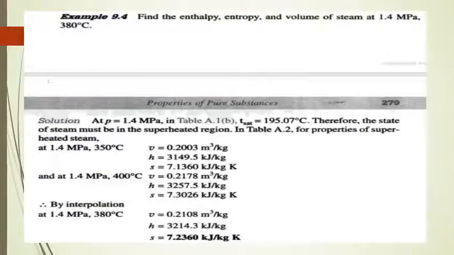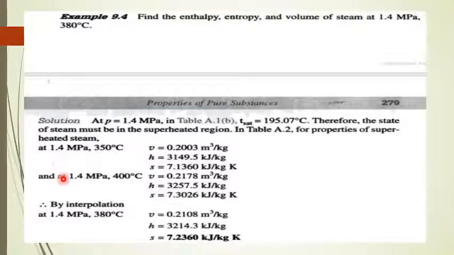Now let us have the next problem. Find the enthalpy, entropy and volume of steam at 1.4 megapascal and 380 degrees Celsius. Solution: at pressure 1.4 megapascal, from the steam table, the saturation temperature is 195 degrees Celsius. Therefore, the state of steam must be in the superheated region. From the steam table for properties of superheated steam, we can get the values at 1.4 megapascal and 350 degrees Celsius.